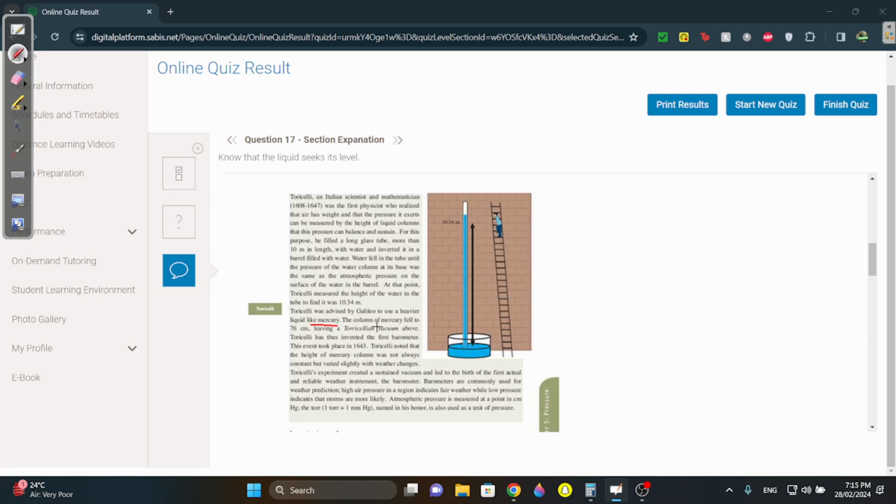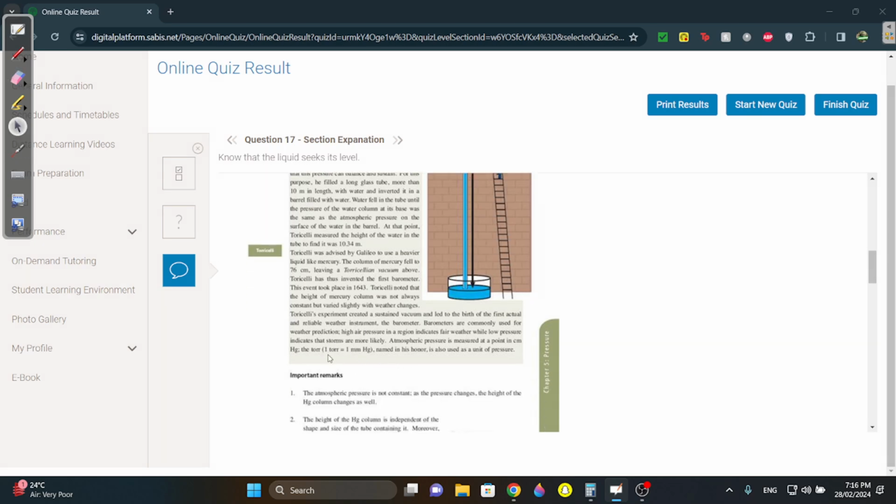المهم the guy Torricelli, he changed it to mercury, and he found out that it's better to use mercury to measure pressure. And he measured it as the height that the mercury moves is a unit of pressure. And he made his own unit. I don't think this will come, but in case it comes, he made the unit called torr, and it's equal to 1 millimeter of mercury, Hg. So mmHg is actually how far does the mercury move. Millimeter being the distance it moves, and Hg is mercury.